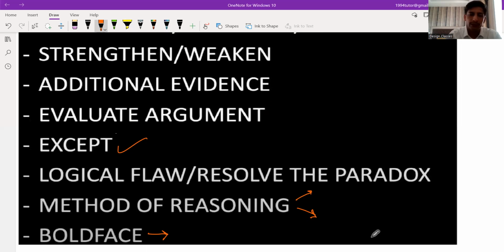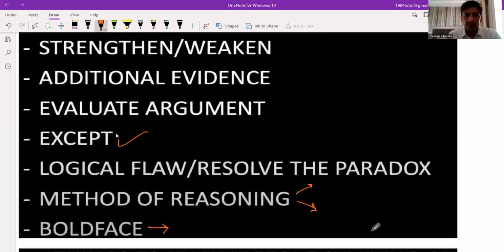This is very important, and also very confusing, because in boldface, the lines which are bold can be totally different from the rest of the passage. This is contradictory, just to confuse you, just to trap you. You will feel the whole passage is telling about positives or pros, but the boldface statement is explaining the cons. So you will get confused. You just want to know whether the bold lines are contradictory, strengthening, or weakening. So this is very important.